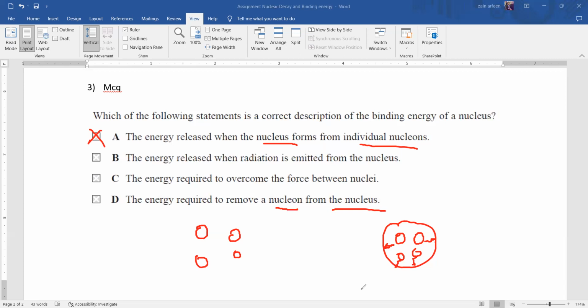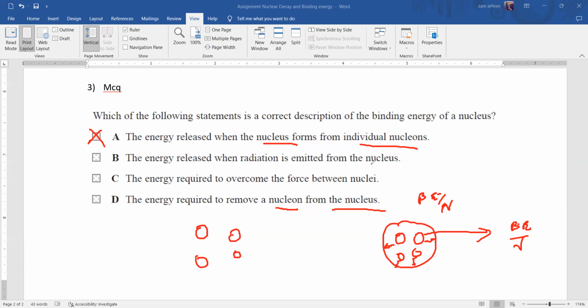The energy required to remove a nucleon from the nucleus is not the total binding energy. How much energy I need to remove one nucleon from the nucleus is called the binding energy per nucleon, but not the total. If it were the sum of the binding energy of all the nucleons, then we'd say that is equal to the binding energy.